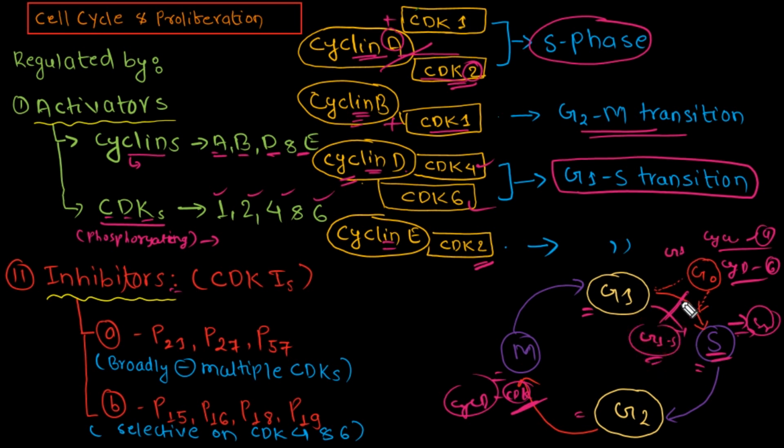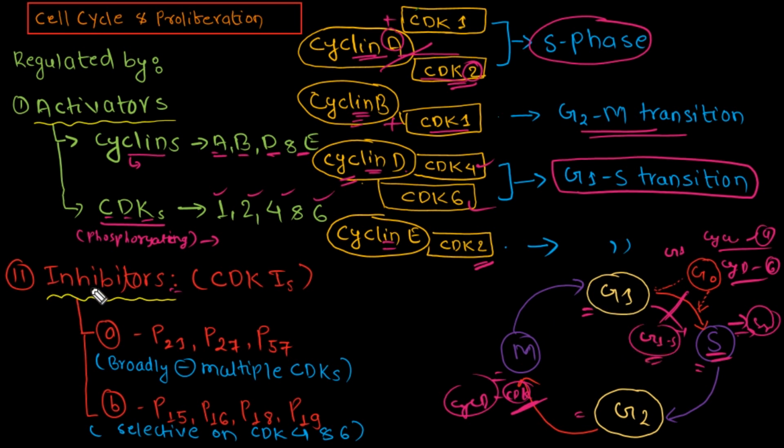So it will help in the progression of the cell division from G1 to S phase. So this is all about cyclins A, B, D and E, which form different complexes with these cyclin dependent kinases for their proper activation and the progression of the cell cycle, which maintains and regulates the cell division in a proper way.